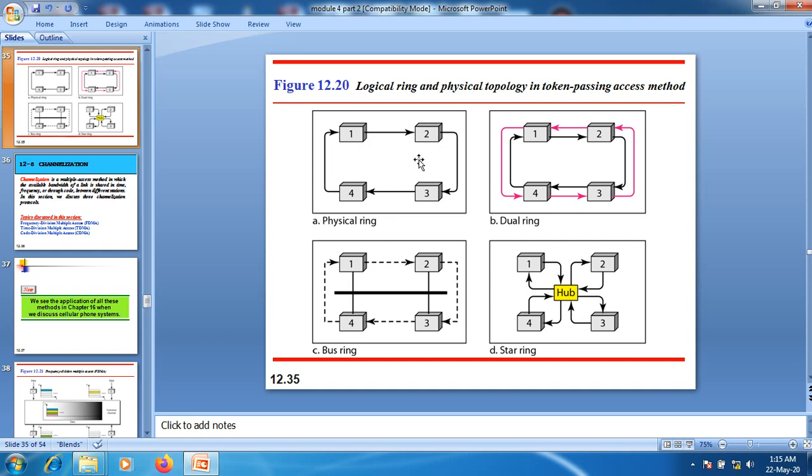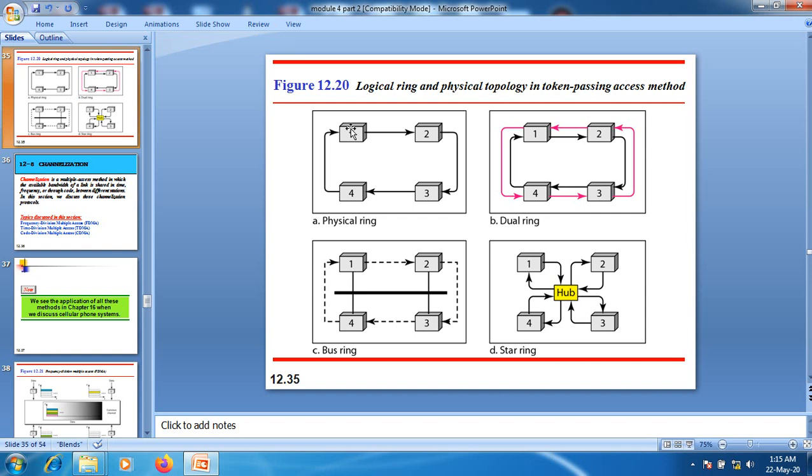In this particular topology, we need token management, because in certain cases the station holds the token for a longer period of time, or in some cases a node that is transmitting the data fails, and in that case the token will disappear.